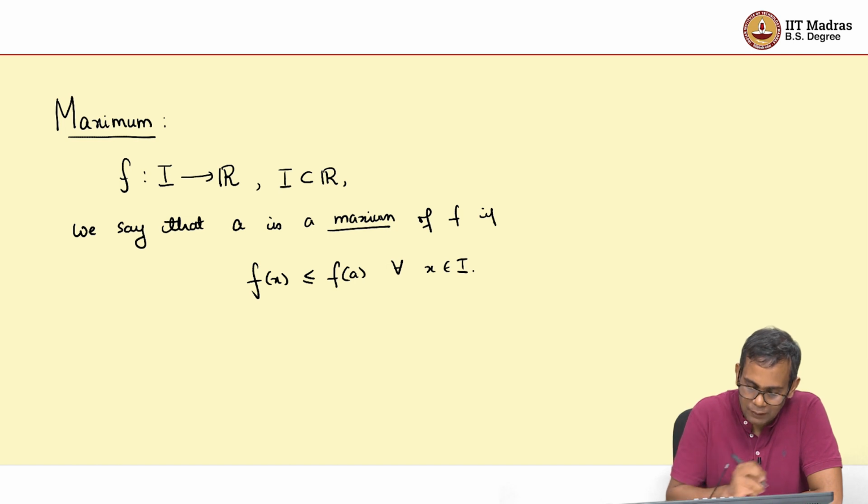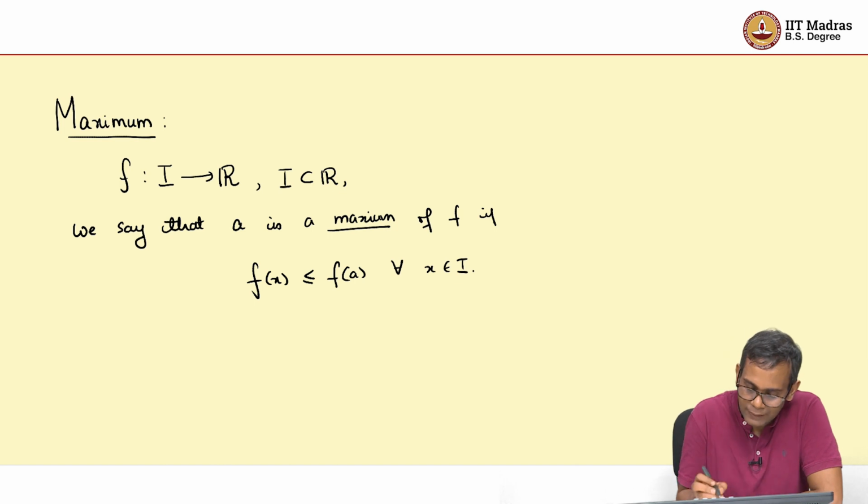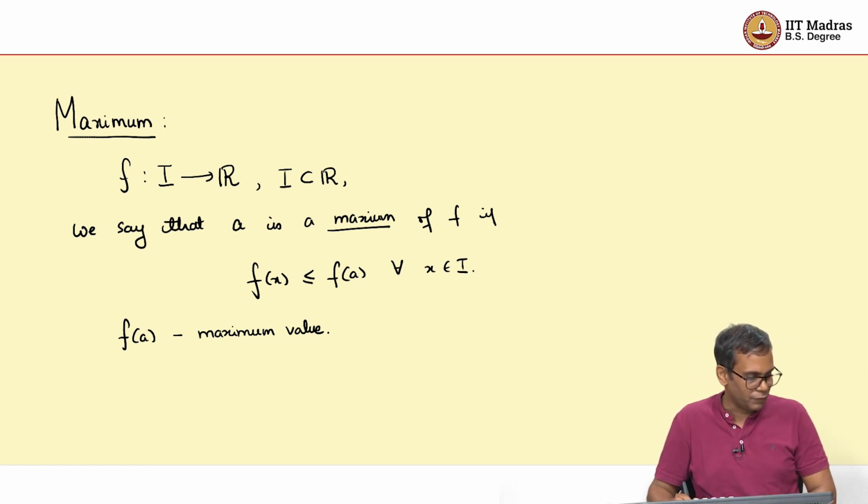a is a minimum of f if f of x is greater than or equal to f of a for all x in I. And the value that f takes at the point a is called the maximum value. It seems like a very straightforward definition, but there are lots of strange things that can happen and sometimes wonderful things happen. So, let us look at a couple of examples.